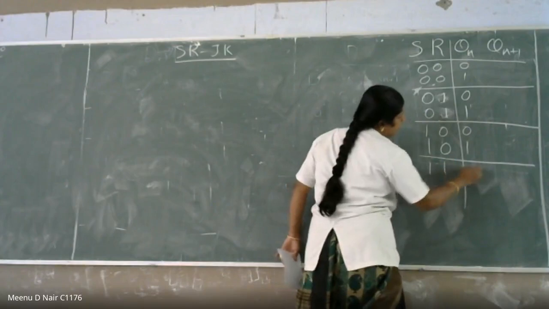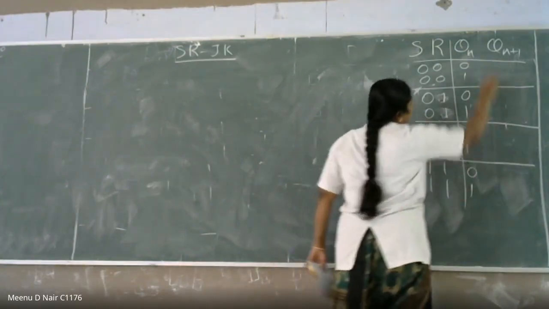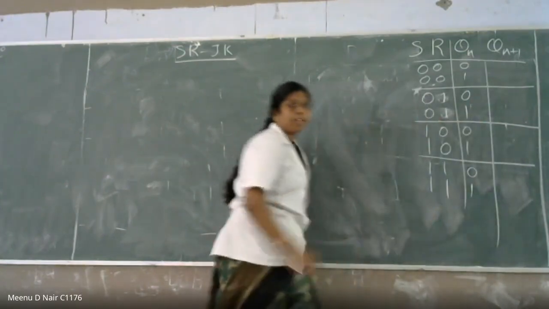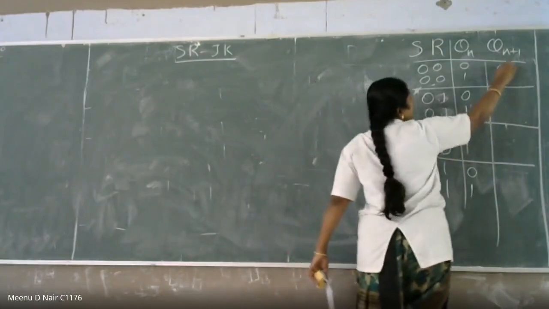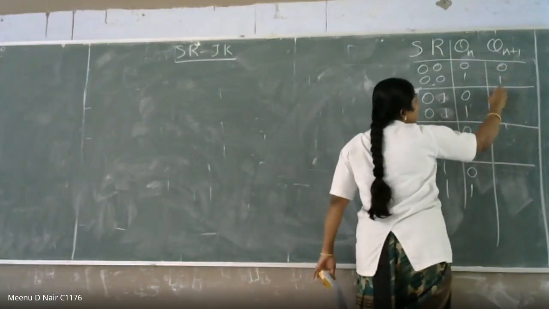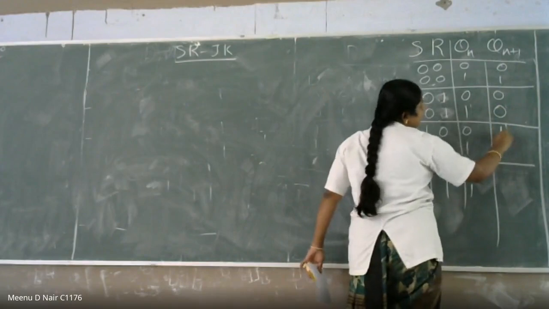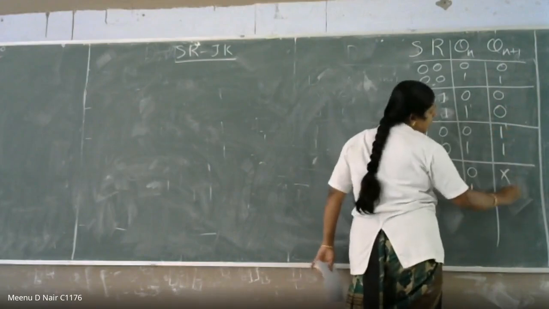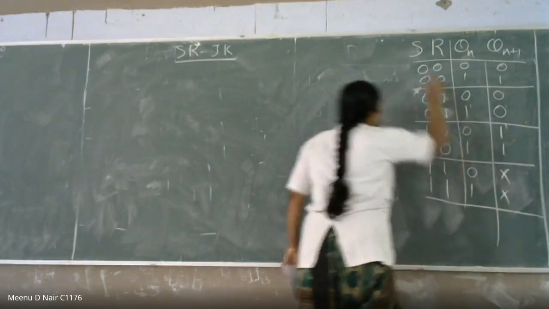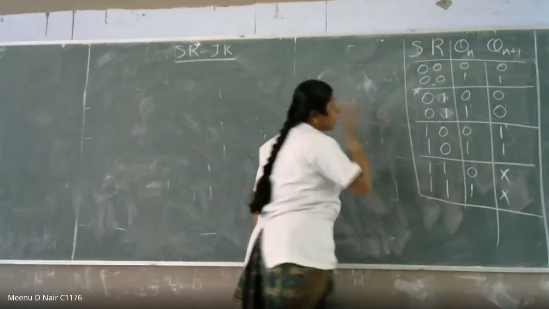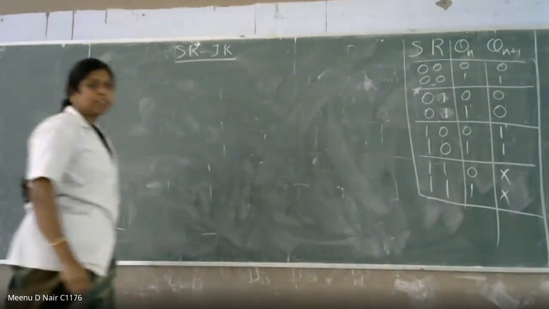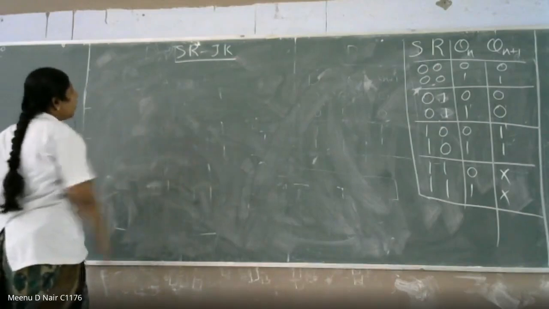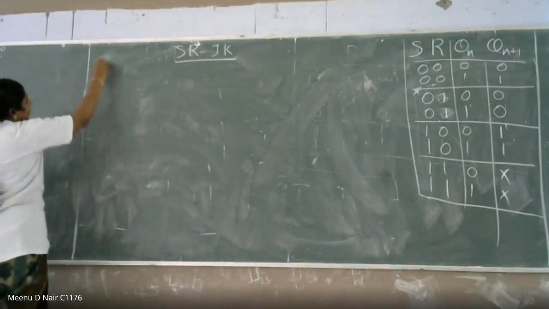Then 1, 1, 0 and 1, 1, 1 condition. So what about Qn plus 1? This is no change, it will be 0, 1. This is reset, so this is 0, 0. This is set, this is 1, 1. And this is the indeterminate condition. This is nothing but the truth table of the SR flip-flop. Now we are going to draw the input.